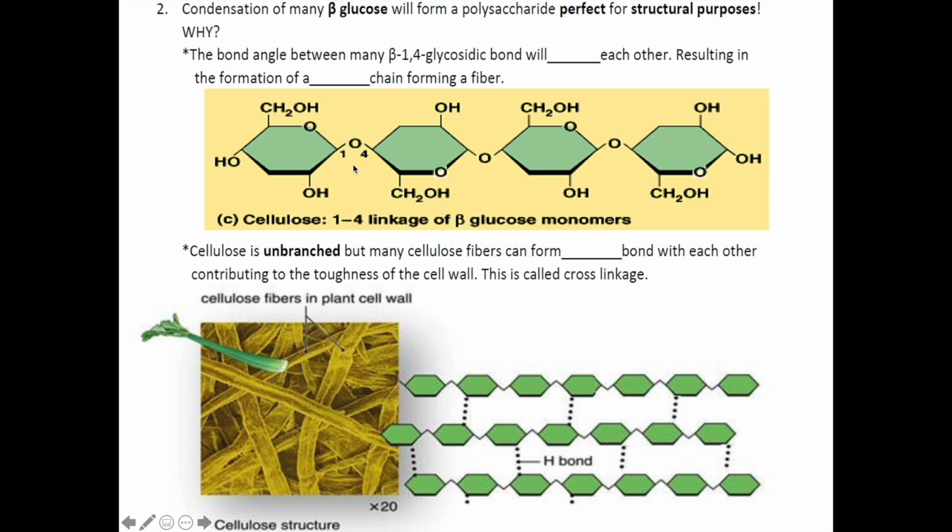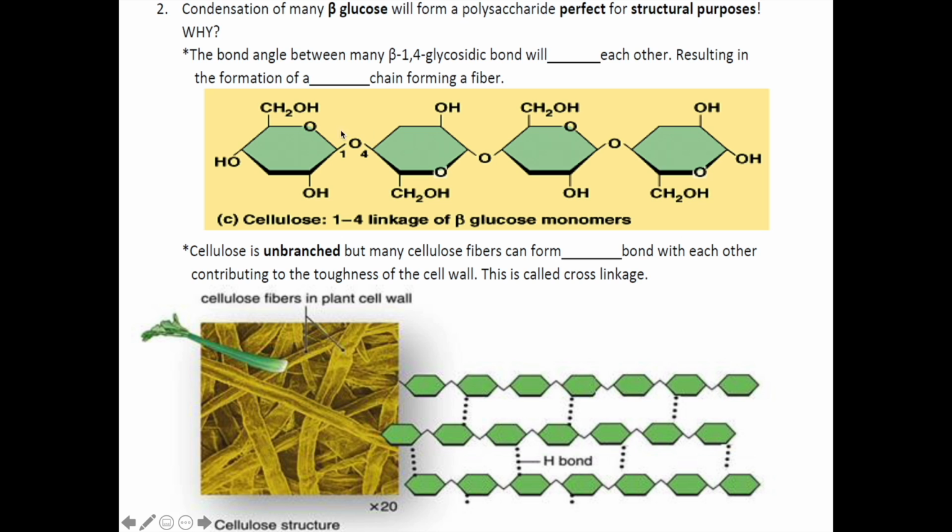Although there is a bond angle or kink within beta-1,4-glycosidic bond, unlike glycogen, amylose and amylopectin, where the bonds are all facing the same way, for cellulose, the bond alternates. As you can see, this bond is facing this way, this bond is facing this way, and so on and so forth.